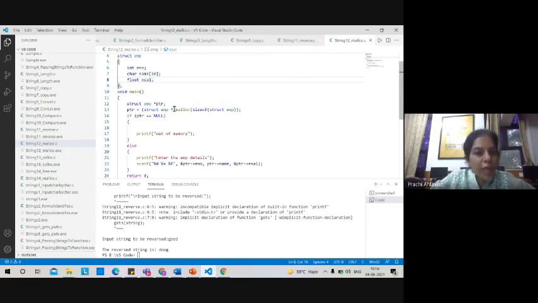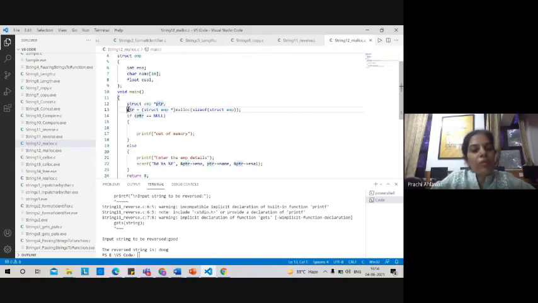And then we need to typecast it. So this is the syntax of malloc. Whatever type of memory you are taking, since you are taking memory in the form of a structure variable, you need to typecast it to a struct pointer. So this is how the memory gets allocated to you within the pointer variable.